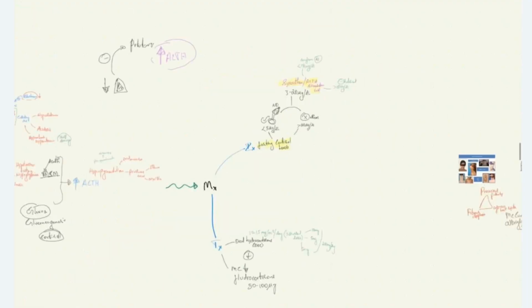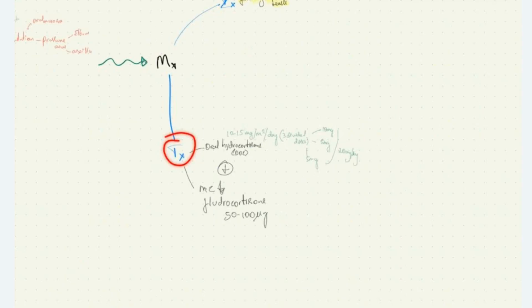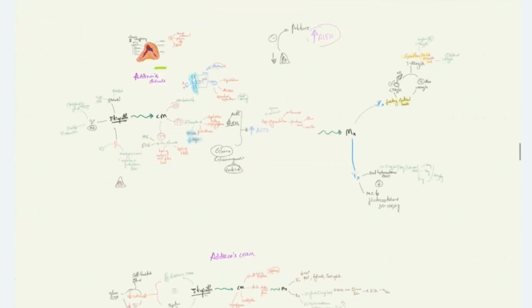Now, how to treat these patients? We treat this patient by giving oral hydrocortisone, which is the drug of choice, 10 to 15 mg per meter square per day in 3 divided doses. And if the patient has associated mineralocorticoid deficiency, we give fludrocortisone. This is all about Addison's disease.